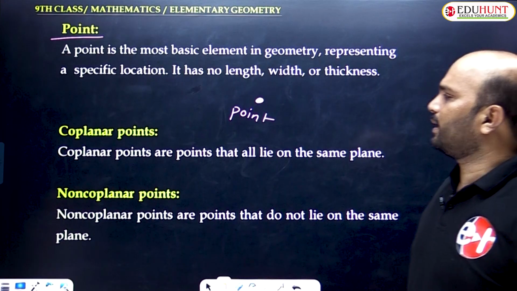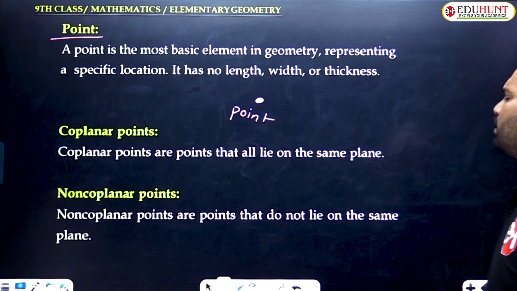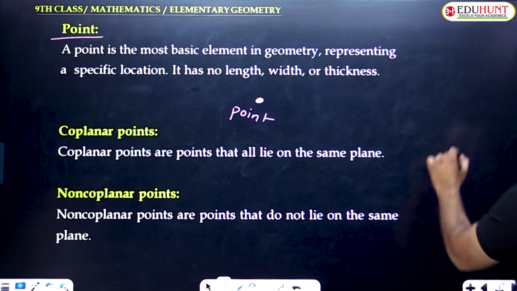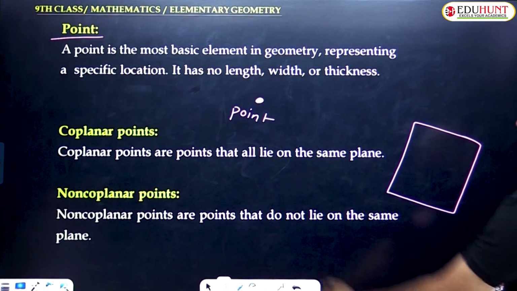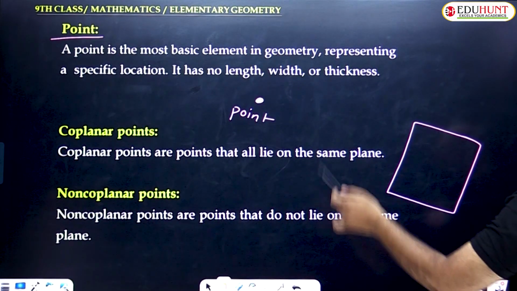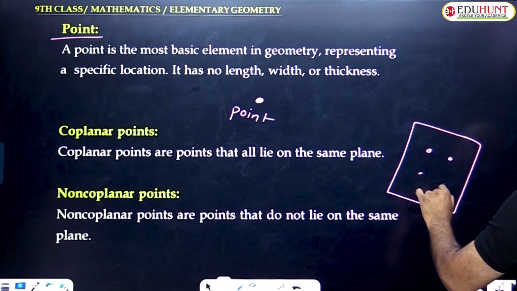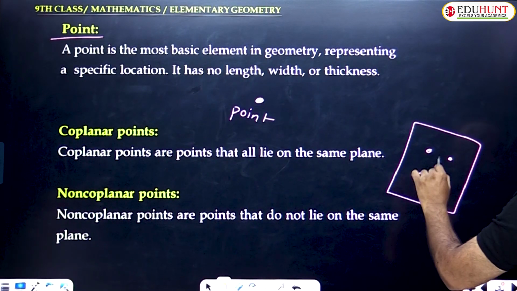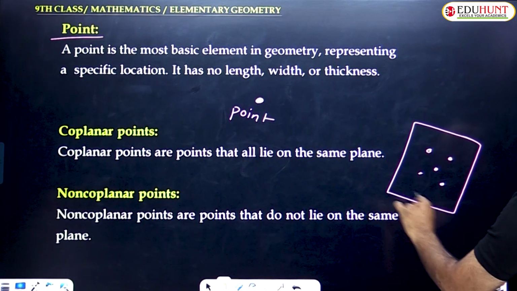Next one, coplanar points. Coplanar points are points that all lie on the same plane. Let me take this as a plane. For example, here I have taken 5 points. These 5 points lie in the same plane, so they are called coplanar points.